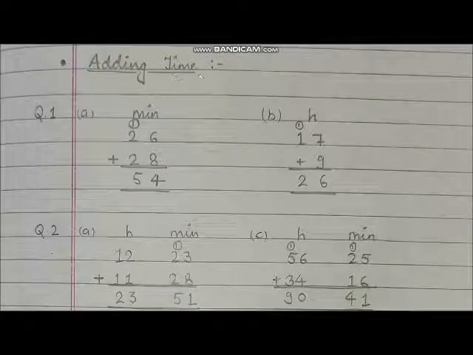Now on adding time, time को जब हम add करते हैं, we have to use the normal method of addition. But first we will start from the ones place, or we can say the minutes or seconds place. So here we have to add 26 minutes and 28 minutes. It will be 54 minutes. Here in this one, these are in hours. So 17 plus 9 hours will be 26 hours. Here the time is given in hours and minutes both. So first we will add minutes and then we will add hours.